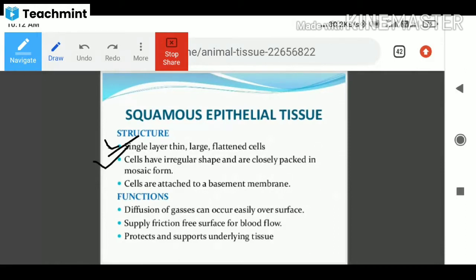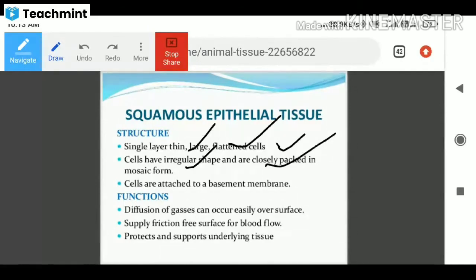That is the structure of squamous epithelial tissue. So it is a single thin layer structure, large, and having flattened cells. Cells are irregular in shape and closely packed in the mosaic form. Cells are attached to the basement membrane.